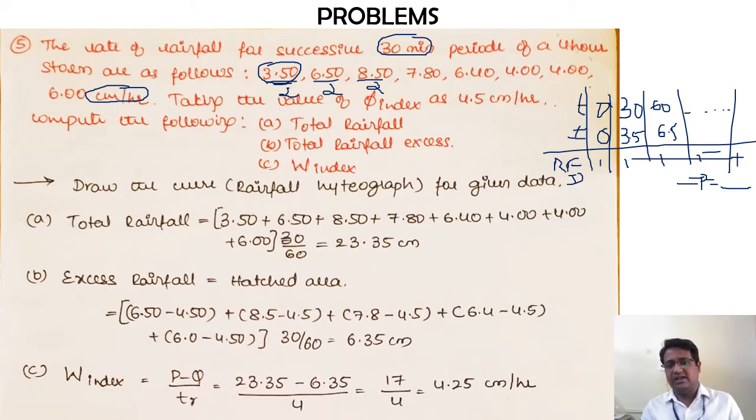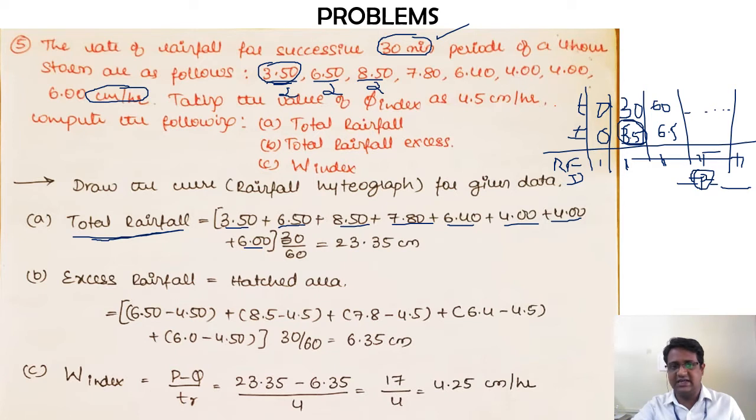Now one more way of doing this is, ultimately, you already know the gist of calculating this. With respect to that, the interval is 30 minutes. Whatever intensity they give you, the formula is to divide it by 2 and add it to the next number. Ultimately you get all the by-2 numbers, and once you add up all those things, you get the value of P, that is total precipitation. So here we have done 3.5 plus 6.5, 8.5, 7, 6.4, 4, 4 and 6.